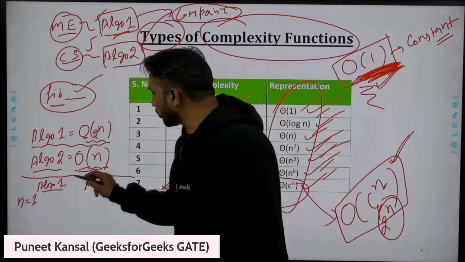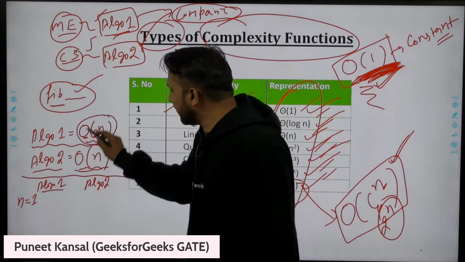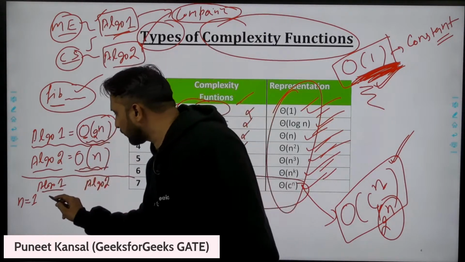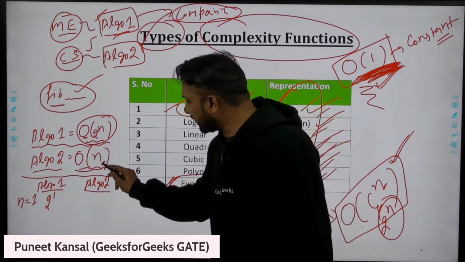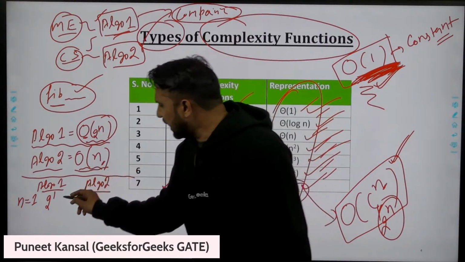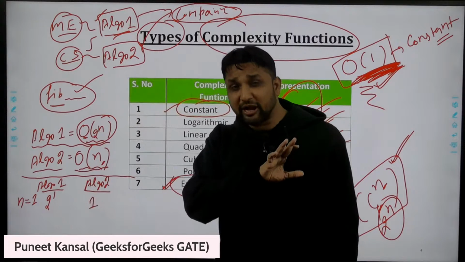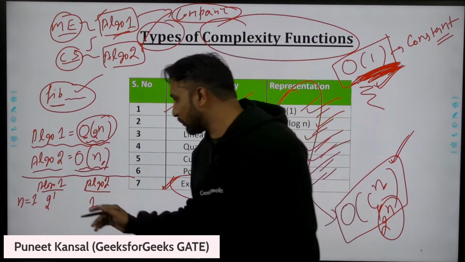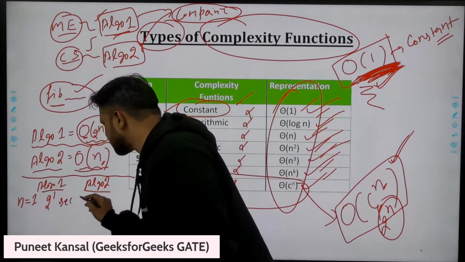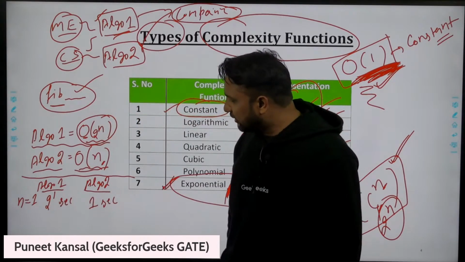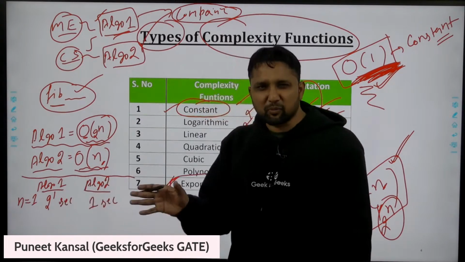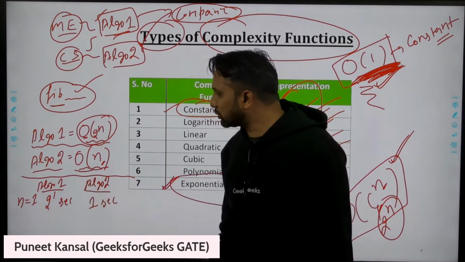Algorithm 1 takes 2 power 1 time, and algorithm 2 takes 1 time. I'm writing units just for understanding; otherwise we don't write units while finding complexity. So this takes 2 seconds and this takes 1 second. Both take approximately the same time, asymptotically both are the same.